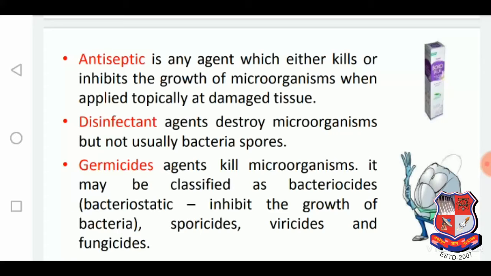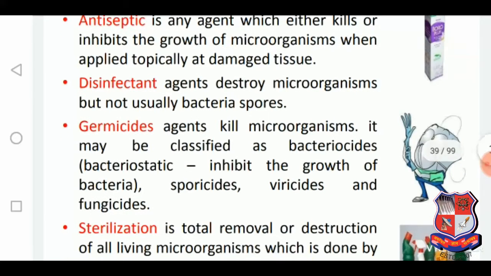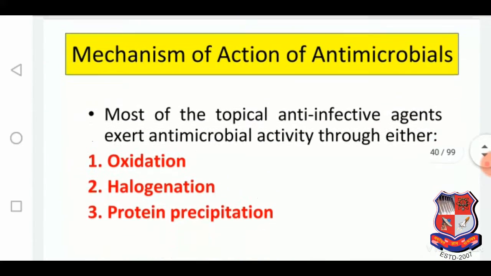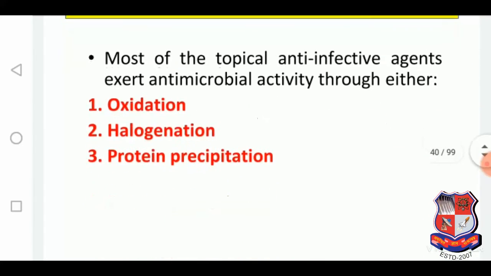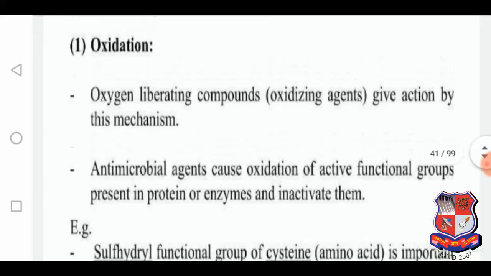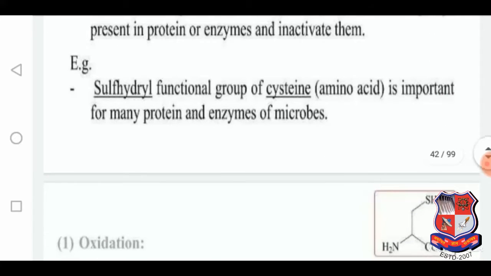For example, BoroPlus is already available in the market. It is a basic example of an antiseptic. What is a disinfectant? Agents that destroy microorganisms but not usually bacterial spores. What are germicides, sterilizations, the mechanism of action of antimicrobials: mechanisms of oxidation, halogenation and protein precipitation. Here is the detailed description of oxidation, how it takes place, for example, the sulfhydryl functional group of a cysteine.